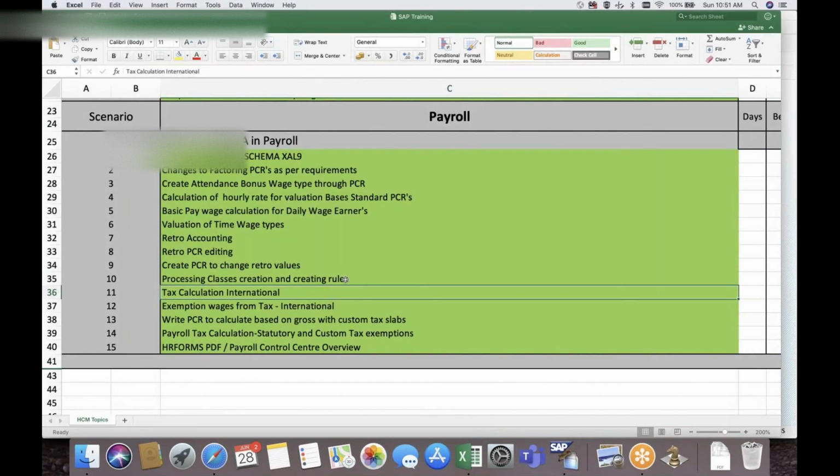In the course, how our program is, let us say we are discussing, for example, factoring. I will tell you the basics of the factoring and one scenario in the logic. So at the end of the week, before we close the topic, I will give you some other scenarios for you people to work on.